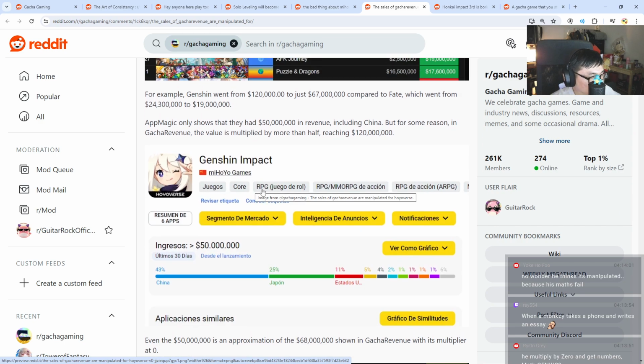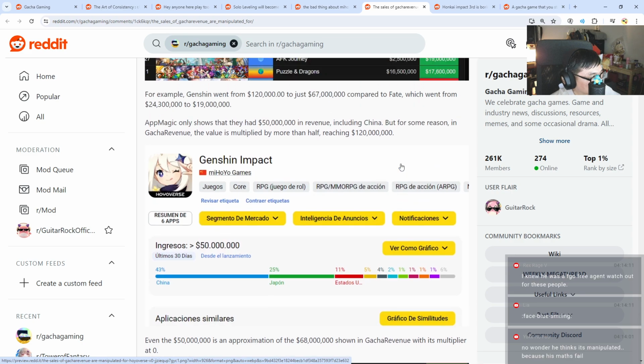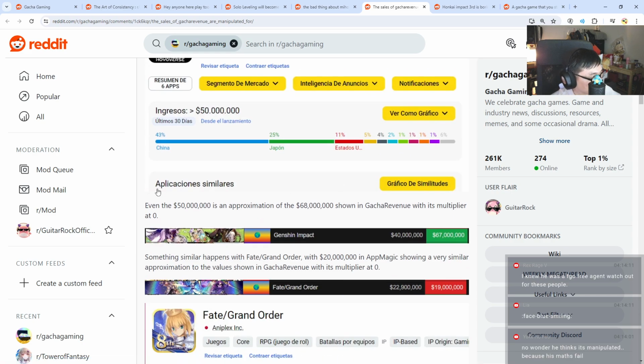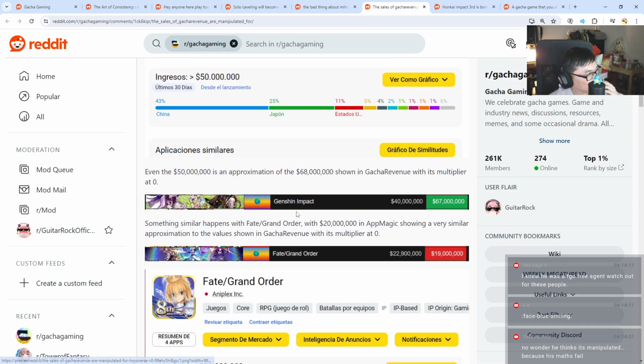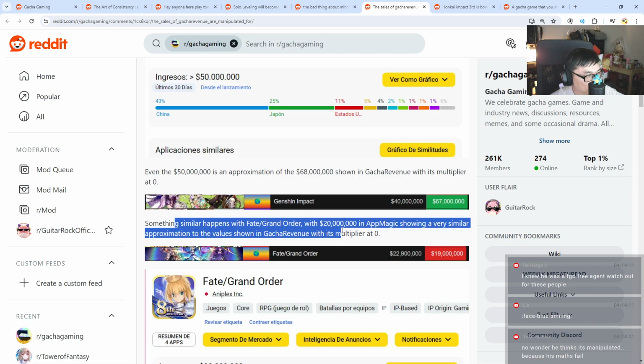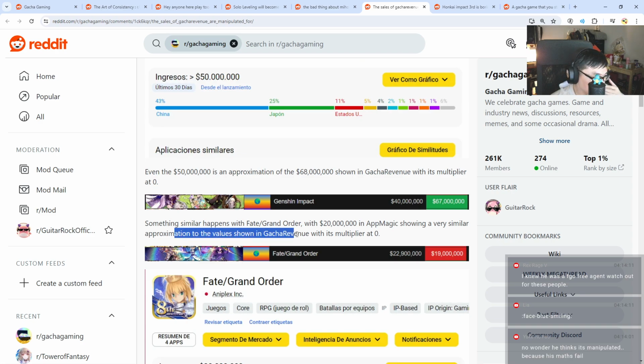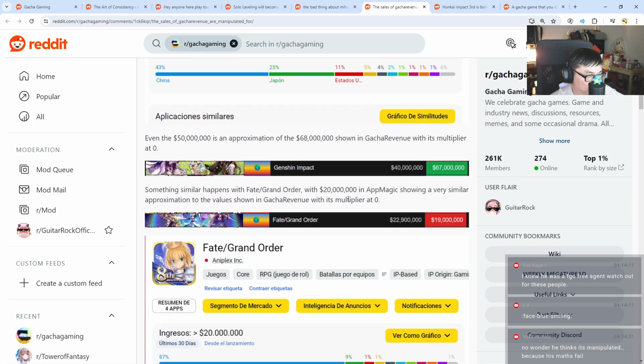It is Spanish. Similar apps. Okay, even the $50 million is an approximation of the $68 million shown in Gacha revenue with its multiplier at 0. Something similar happens with FGO with $20 million in AppMagic, showing a very similar approximation to the values shown in Gacha revenue with its multiplier at 0.